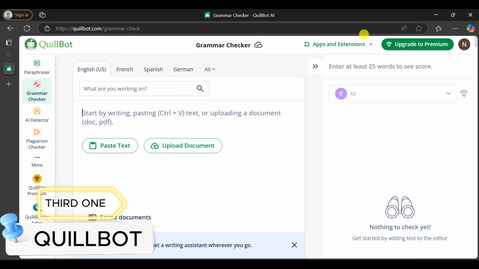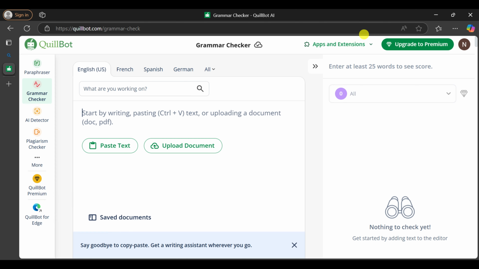Third one, Quillbot. It helps you rewrite text, improve grammar, or summarize long content. If you're writing essays or blogs, this tool can polish your work quickly.